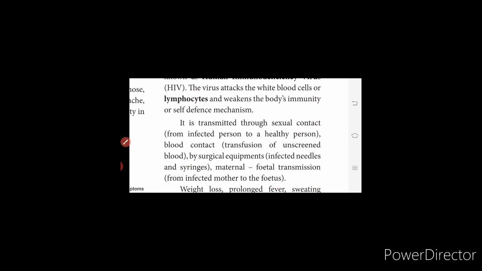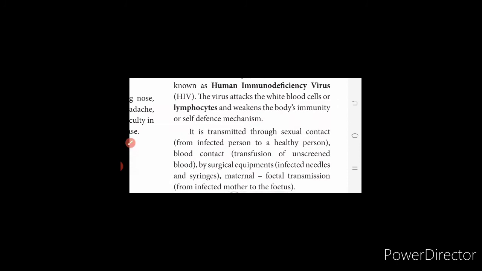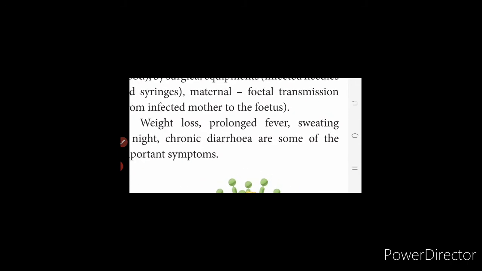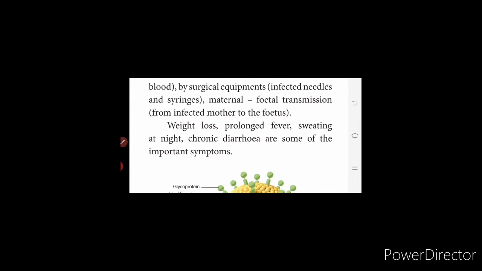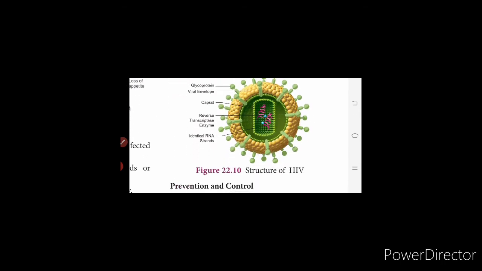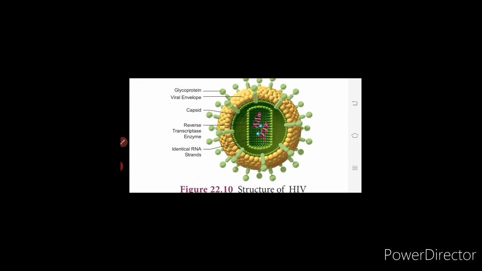Then maternal transmission, that is from an infected mother to the fetus. This is how this disease gets transmitted. The symptoms will be weight loss, prolonged fever, sweating at night, and chronic diarrhea are some of the important symptoms. And this is the structure of HIV. You have the parts like glycoprotein, viral envelope, capsid, reverse transcriptase enzyme, and identical RNA strands.